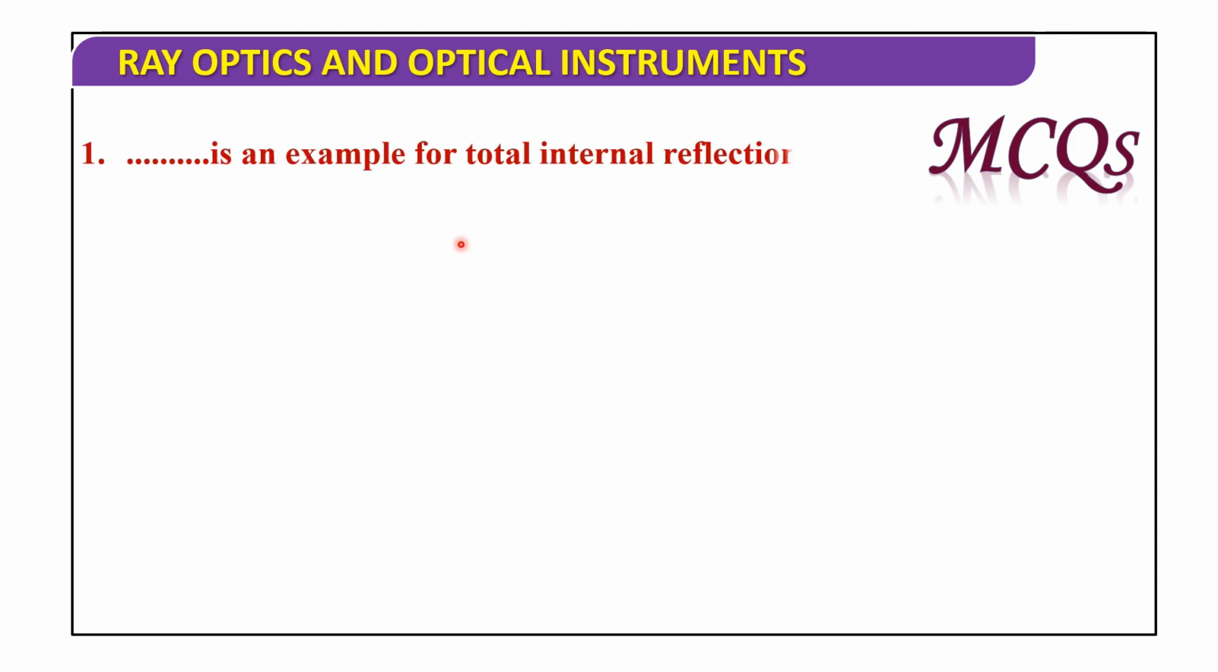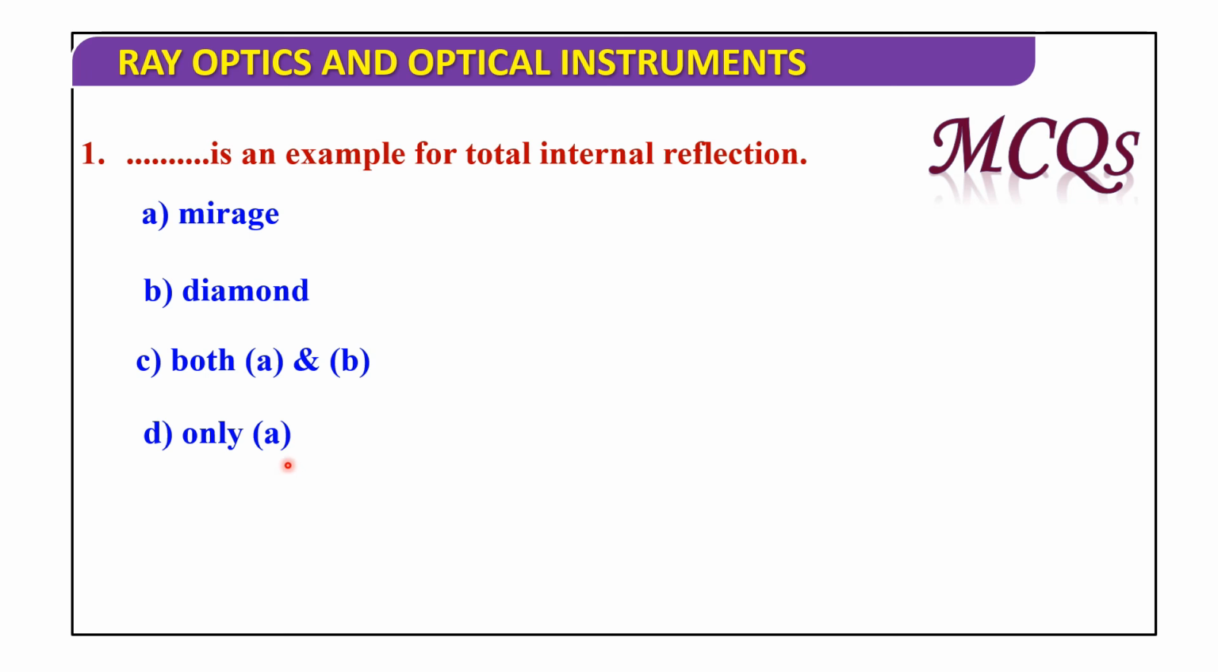Now let us discuss MCQs. Dash is an example of total internal reflection. Mirage, diamond, both A and B, only A. So here in this option, mirage and diamond are examples of total internal reflection. So both A and B.